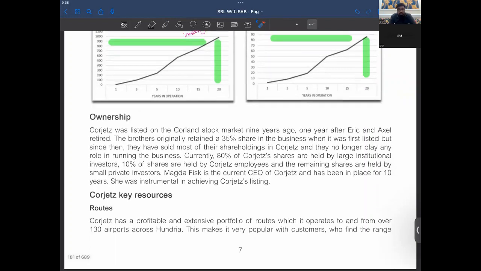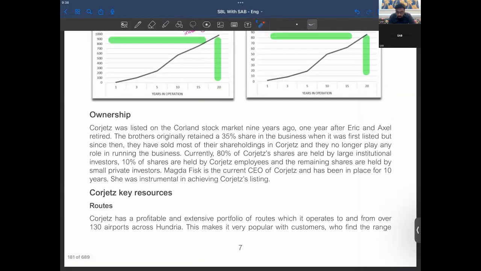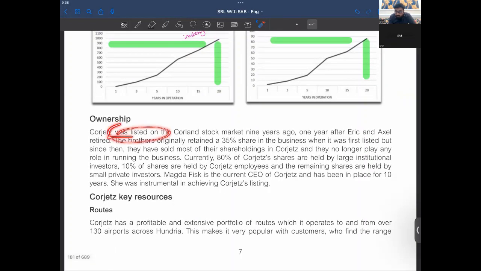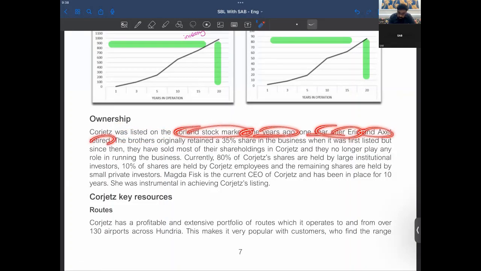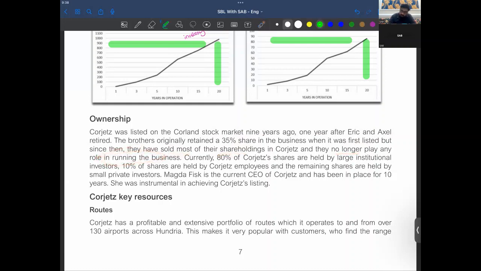So Gorgeous was listed on Collins stock market 9 years ago, 1 year after Eric and Axel retired. The brothers originally retained 35% share when it was first listed, but then they sold the shareholdings and now they no longer play a role in running the business. So now the brothers have nothing to do with Gorgeous as they have sold their entity.